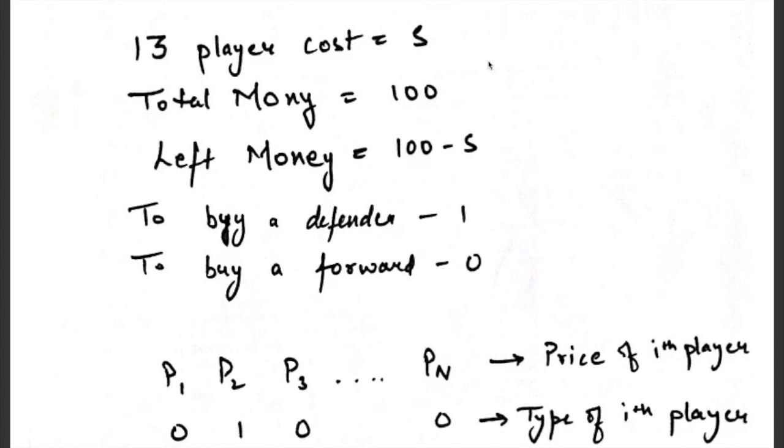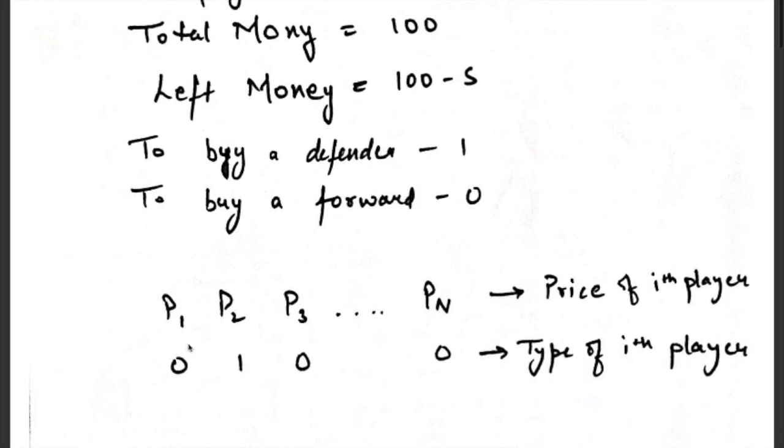It says that I am a coach, suppose I am a coach and I have already bought 13 players which cost me S dollars. I have total money of $100. The leftover money with me now is 100 minus S dollars. That is this much of money I have left with me. But I still want to buy a defender and a forward. So can I complete my team with my leftover money or not?